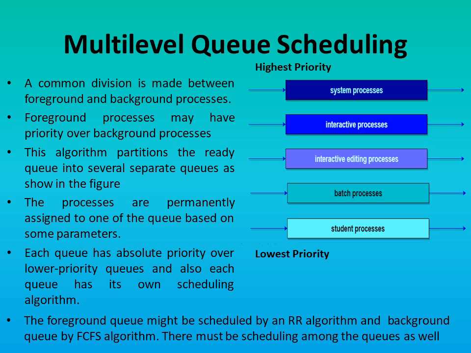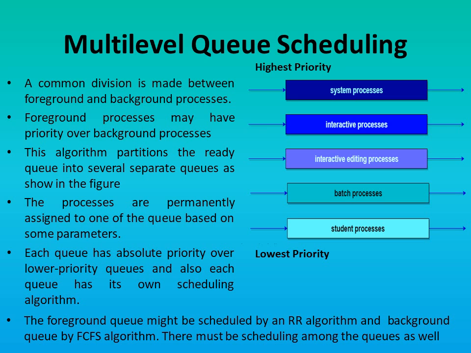In addition, there must be scheduling among the queues. That is, the higher priority queue will be executed first, and the lower priority queue will have to wait until the higher priority queues are empty. For example, the foreground queues may have absolute priority over the background queues. So, until there are processes in foreground queues, the process from background queues cannot be selected for execution. Now, let us understand this taking an example.